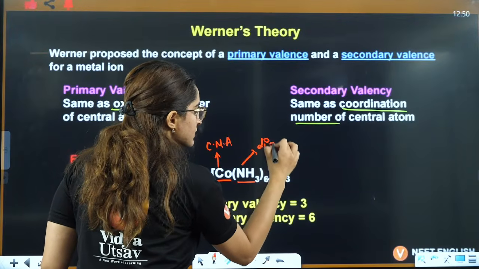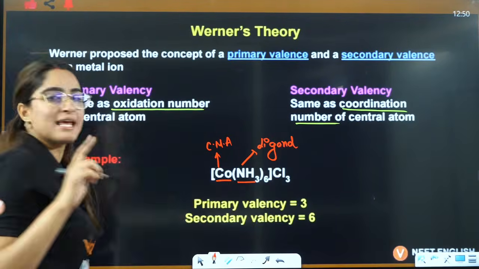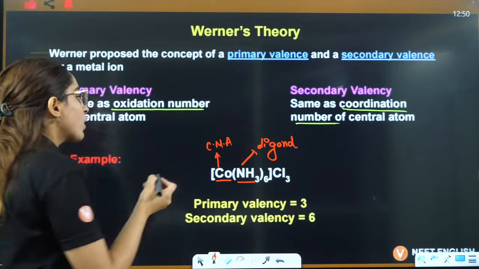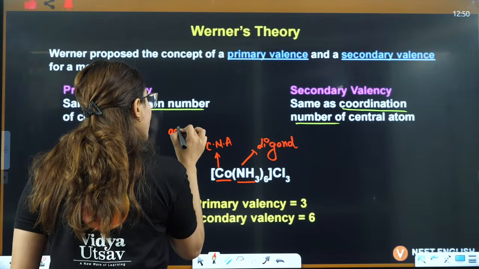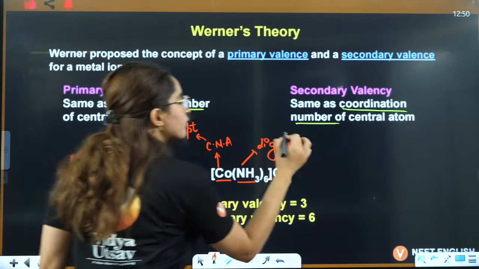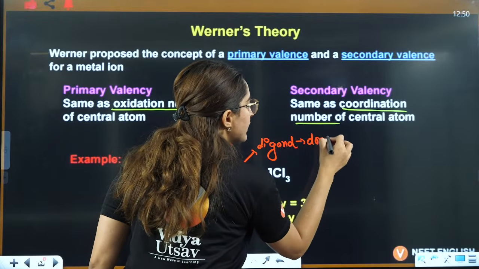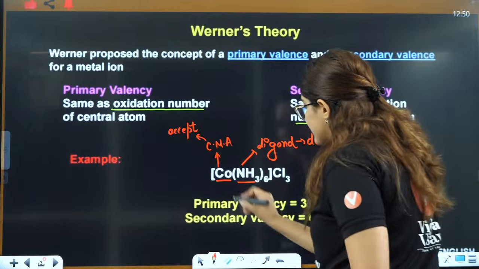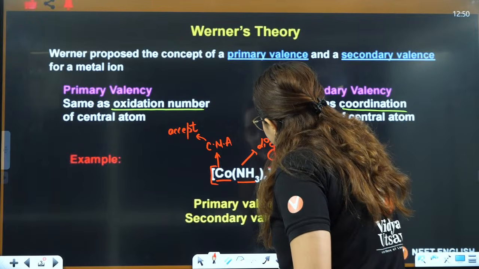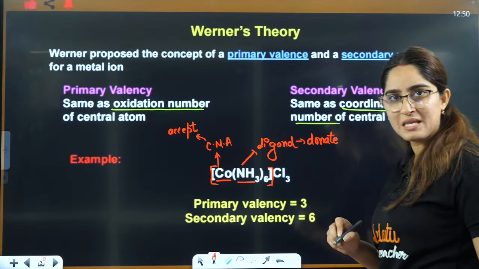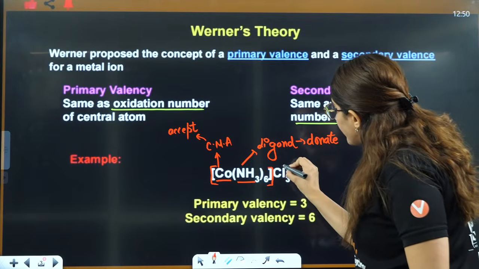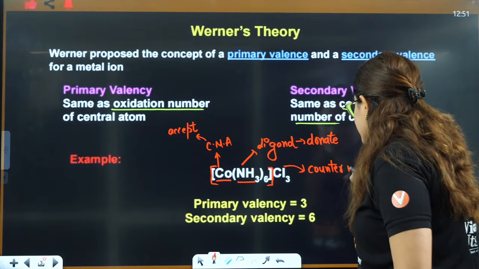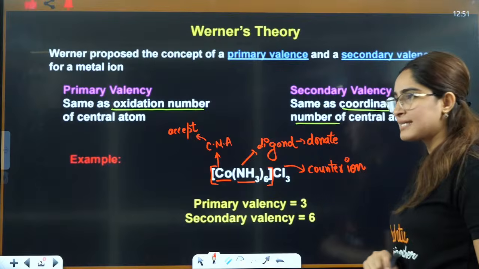The central metal atom will always accept the electrons, and the ligands are always going to donate. And this whole square bracket is called the coordination sphere, and outside this coordination sphere, the ion is called the counter ion.